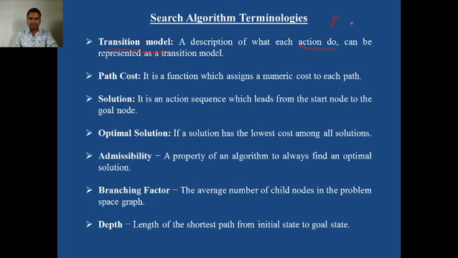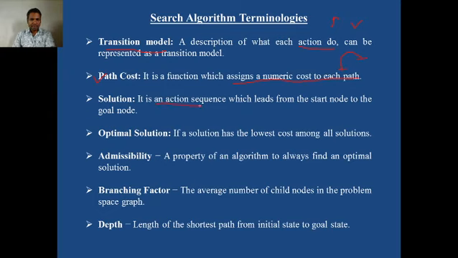If we take another action, for example, if we switch on the lights, then the visibility of the road will be clearer. So the transition model always describes what will happen in the environment after the agent takes a particular action. Path cost we already covered. It assigns a numeric cost to each path while moving from source to destination, or from the initial state to the goal state.